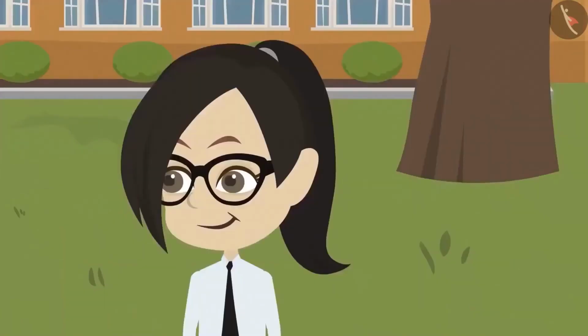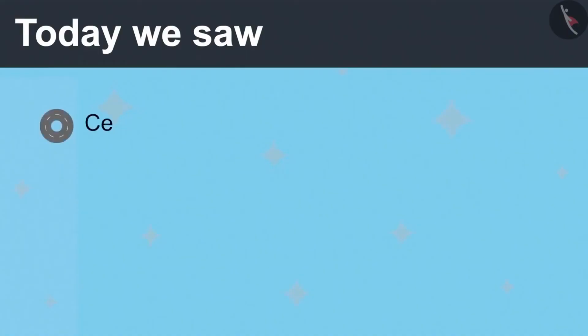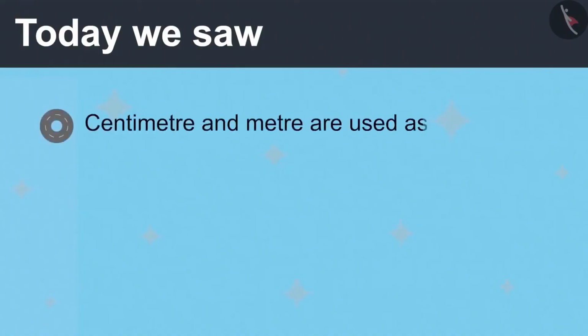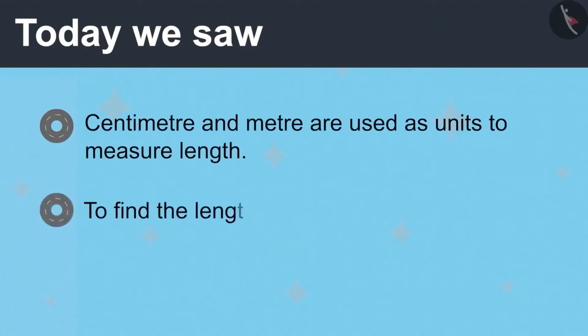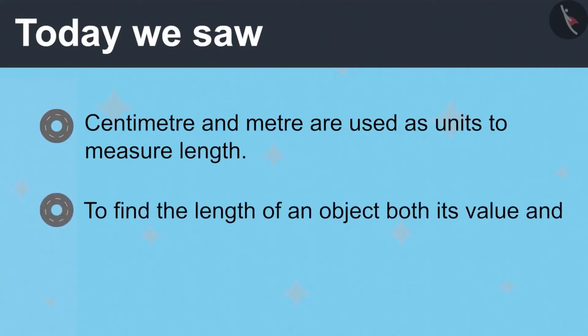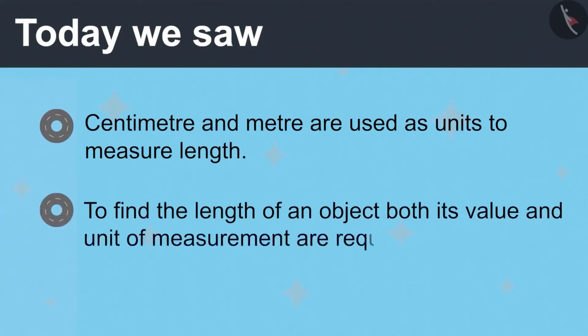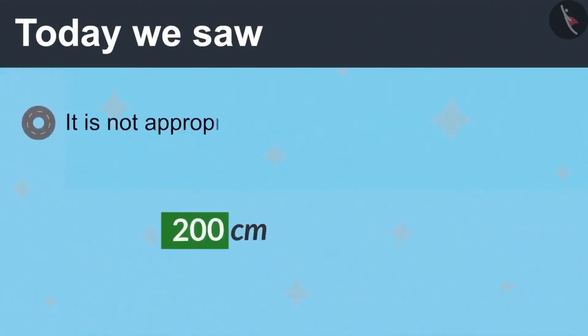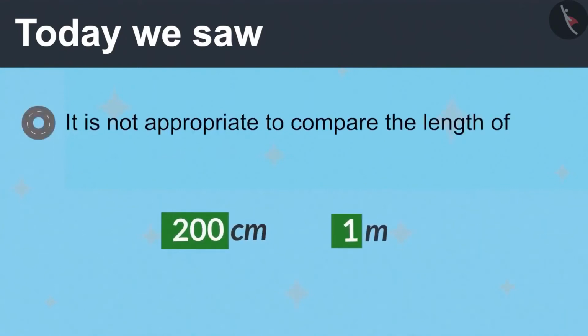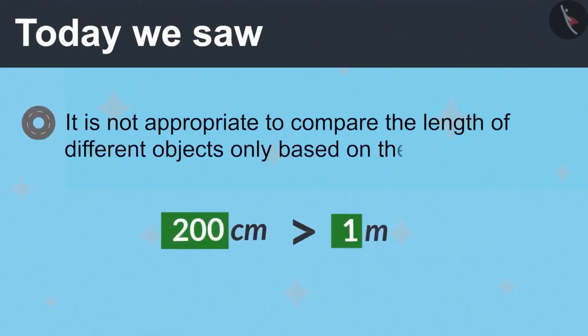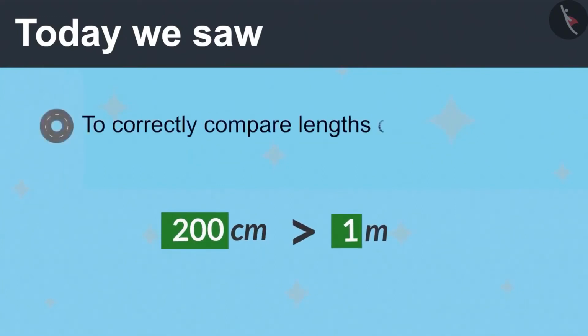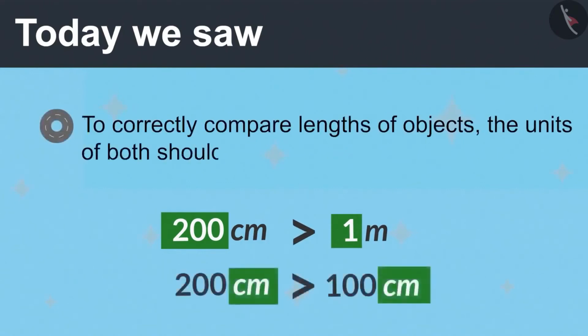What did you understand? That centimeter and meter are used as units to measure length. To find the length of an object, both its value and unit of measurement are required. And it is not appropriate to compare the length of different objects only based on their value. To correctly compare lengths of objects, the units of both should be made the same.